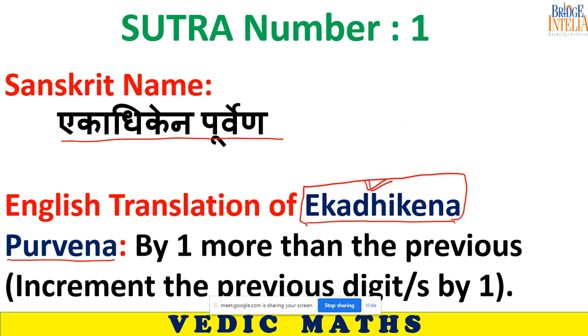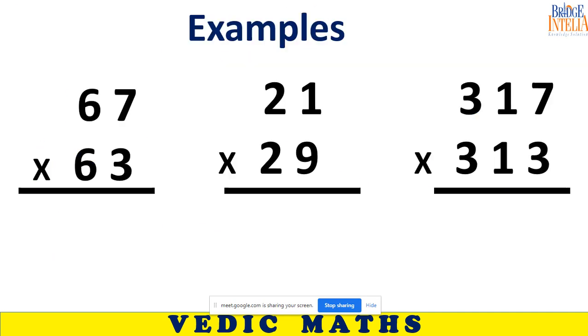Otherwise, as a student, you simply concentrate on the tricks. The name of the trick is Ekadhikena Purvena, which means if you take any number, in these kinds of tricks, you have to immediately find the next number and you have to do something. And doing something is multiplying.